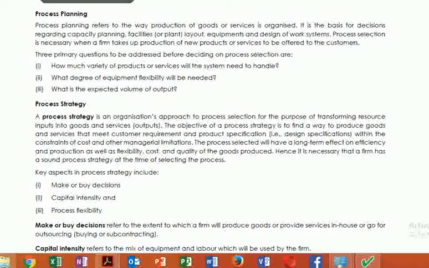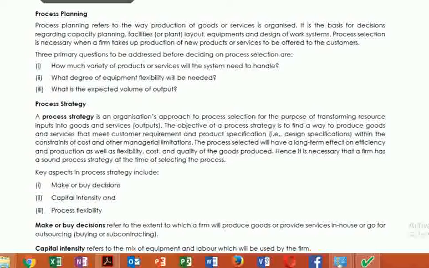So I want to say in simple terms that strategy and planning are one and the same, but the basic difference is that strategy is for the bigger picture, for the organization, and planning is for the department. All these departments, 5 to 6 departments, when combined, form an organization. So we can say that strategy is for the bigger side, that is the organization, and planning is for the department, but both have the same meaning. The only difference is that of size.